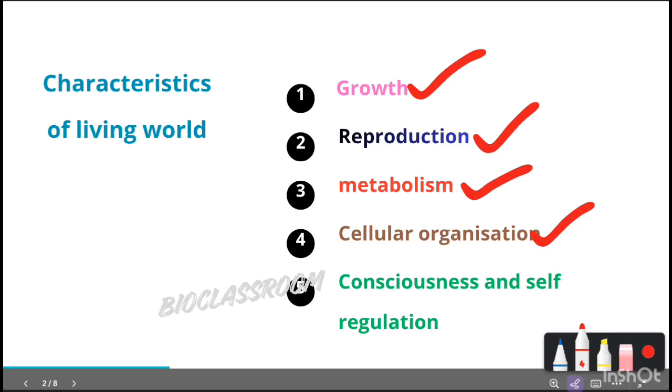And the last point is consciousness and self-regulation. That is, all living organisms are aware of themselves, isn't it? For example, plants bend towards light, humans feel emotions. These are all due to the consciousness within. Okay, so these are the characteristics of the living world.